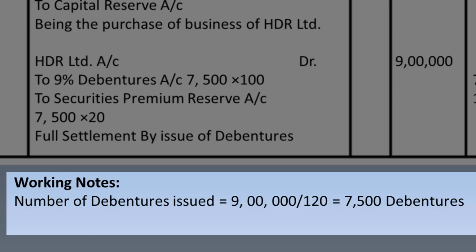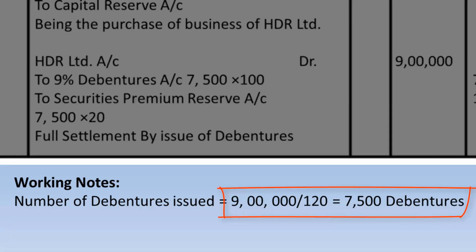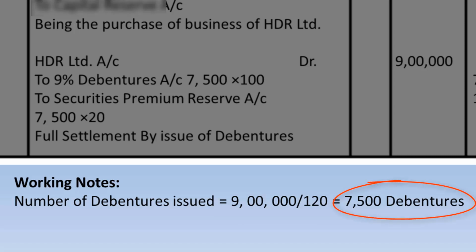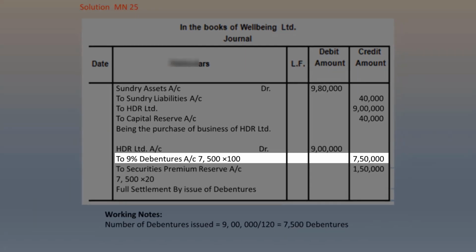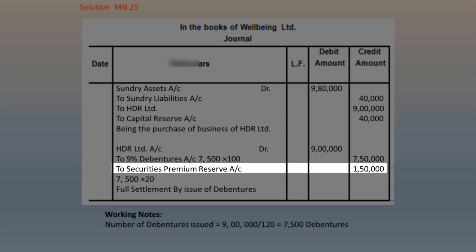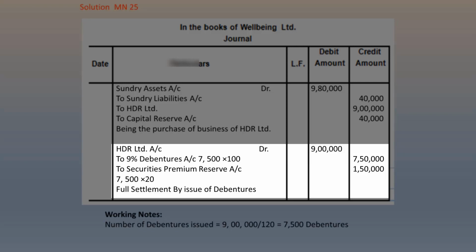The actual number of debentures is calculated in the work note. 7,500 debentures of the face value of Rs 7,50,000 to be specific. The resulting capital profit is linked to the issue of debentures and is always accounted as securities premium reserve account. The journal entry to record the discharge of the obligation reads as vendor account debit, to debentures account credit, to securities premium reserve account credit.